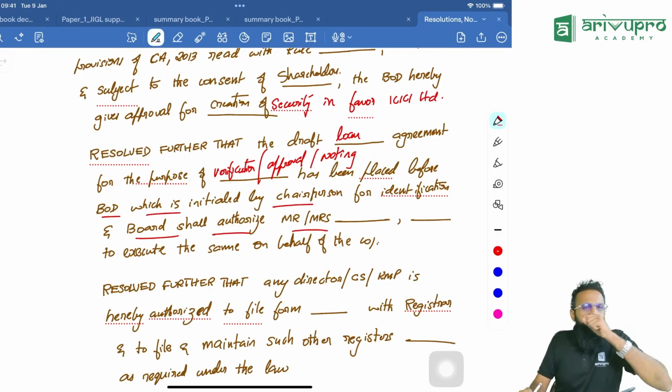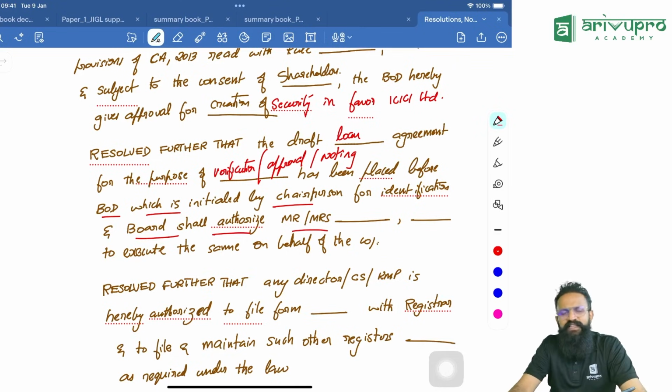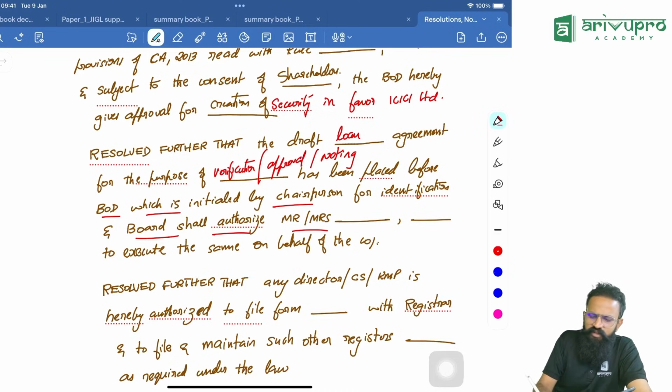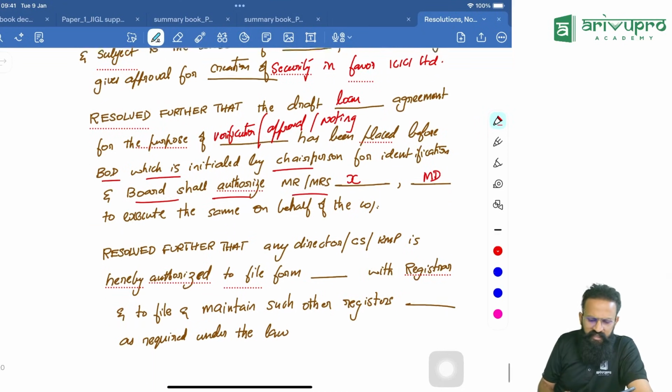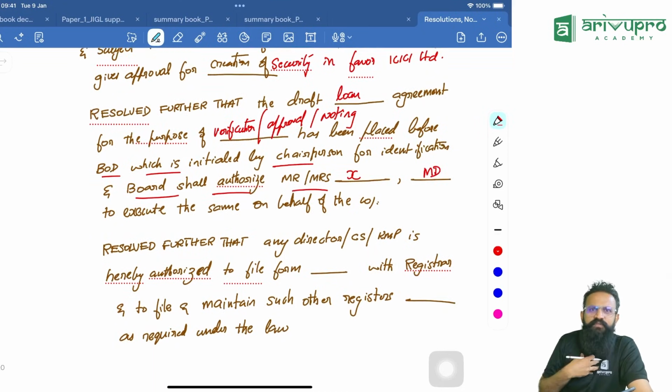Now, someone has to go and sign that loan agreement. Who will go and sign on behalf of the company? We are telling Mr. or Miss X, who is a managing director, or Mr. or Miss X, who is a CS, to execute the same on behalf of the company. We are authorizing them to enter into a loan agreement on behalf of the company with ICICI Bank. We are nominating one person.